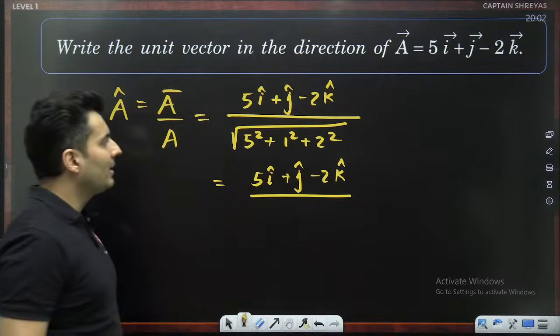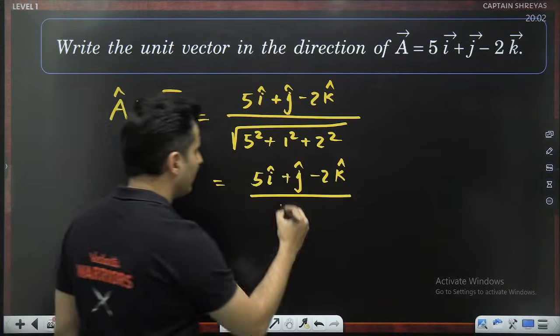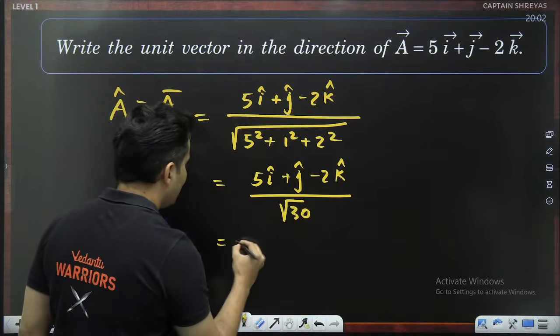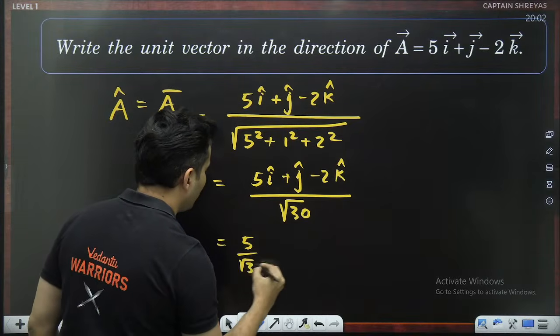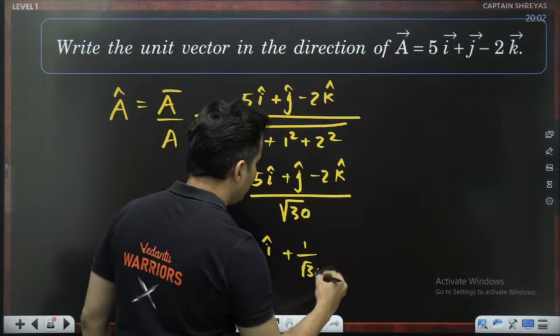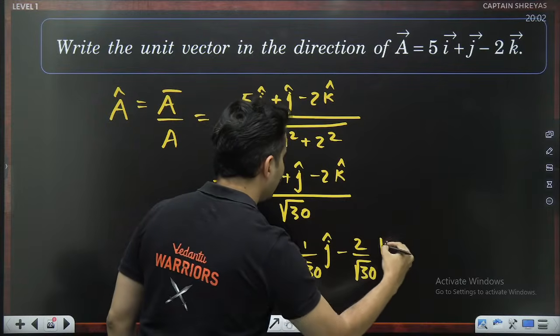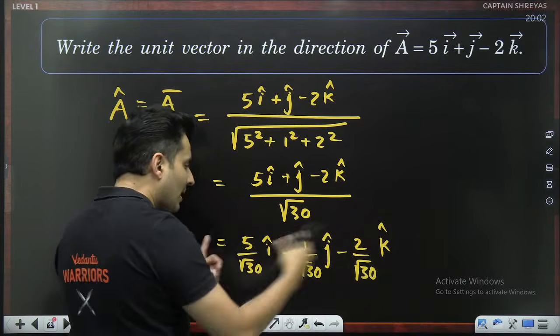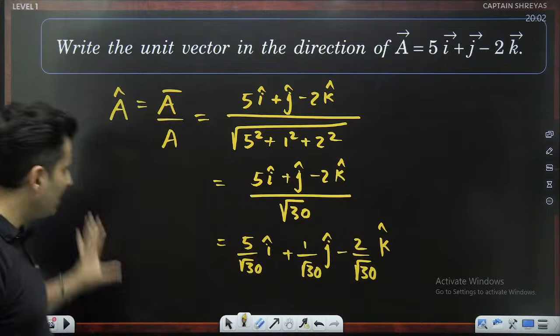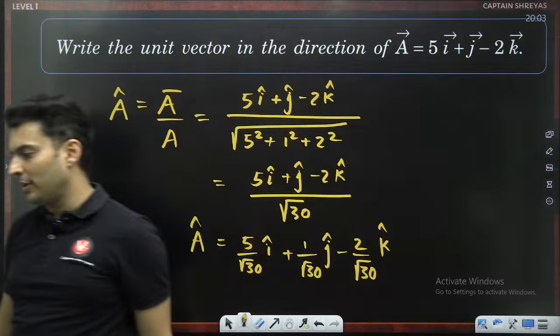What is this going to be? 25 plus 4 plus 1, that is root of 30, guys, root of 30. So hence the answer is 5 divided by root 30 i cap plus 1 by root 30 j cap minus 2 divided by root 30 k cap. So these are the components. If you add them together in 3 dimension, you will get the unit vector along the direction of A.